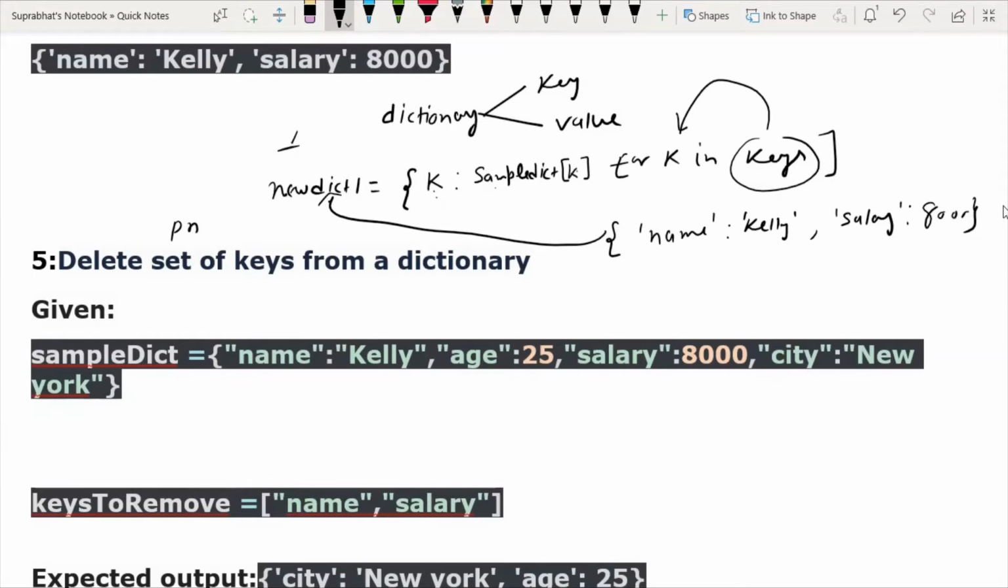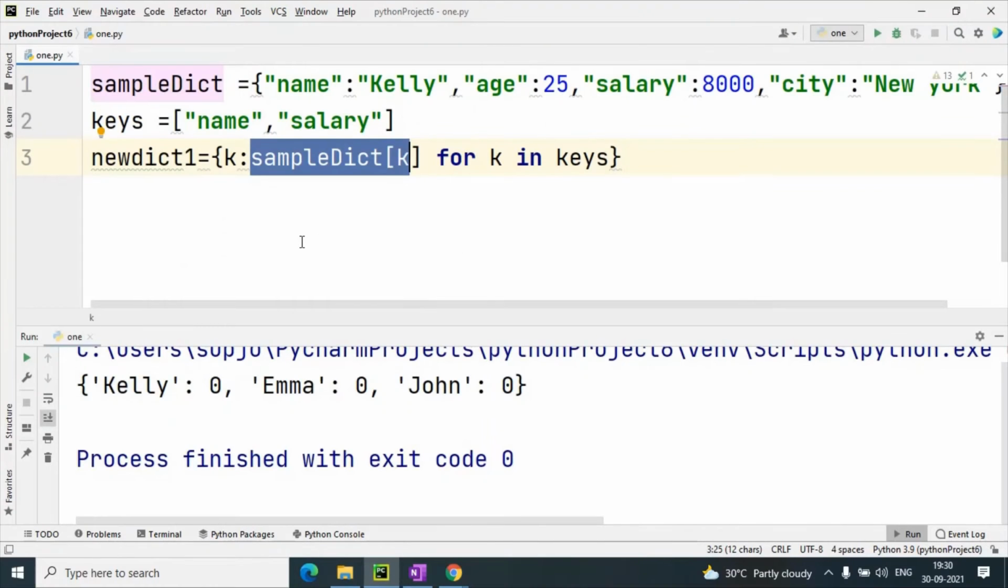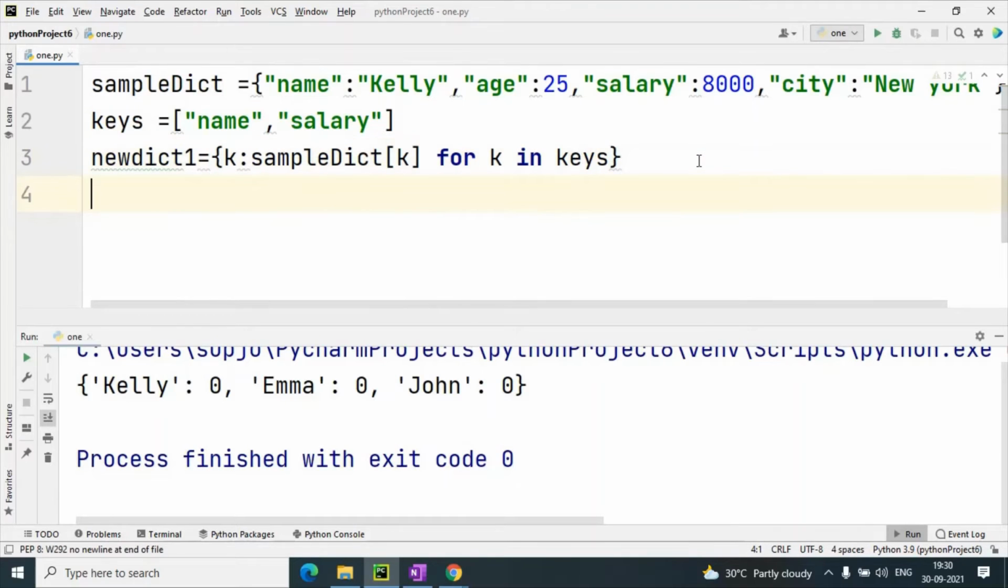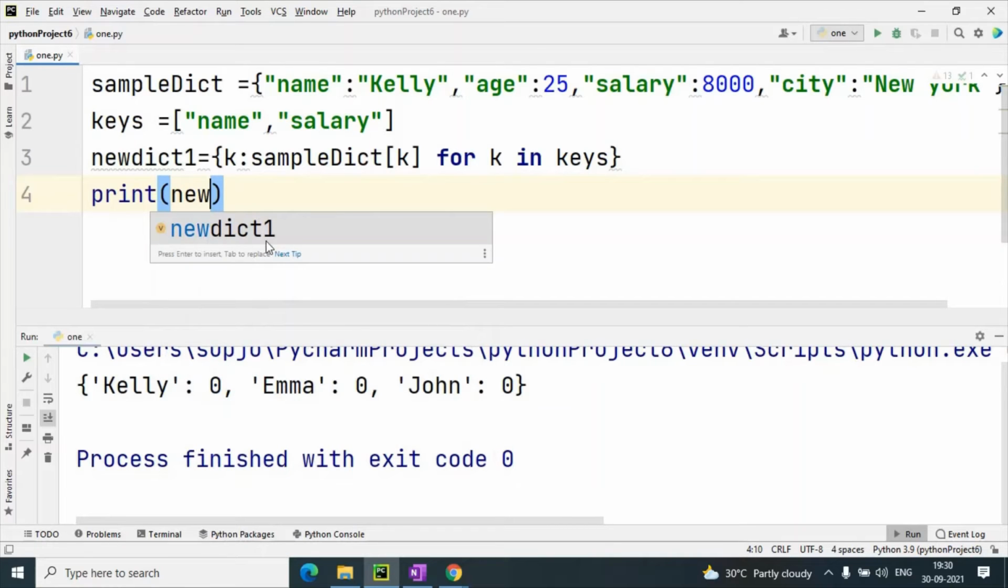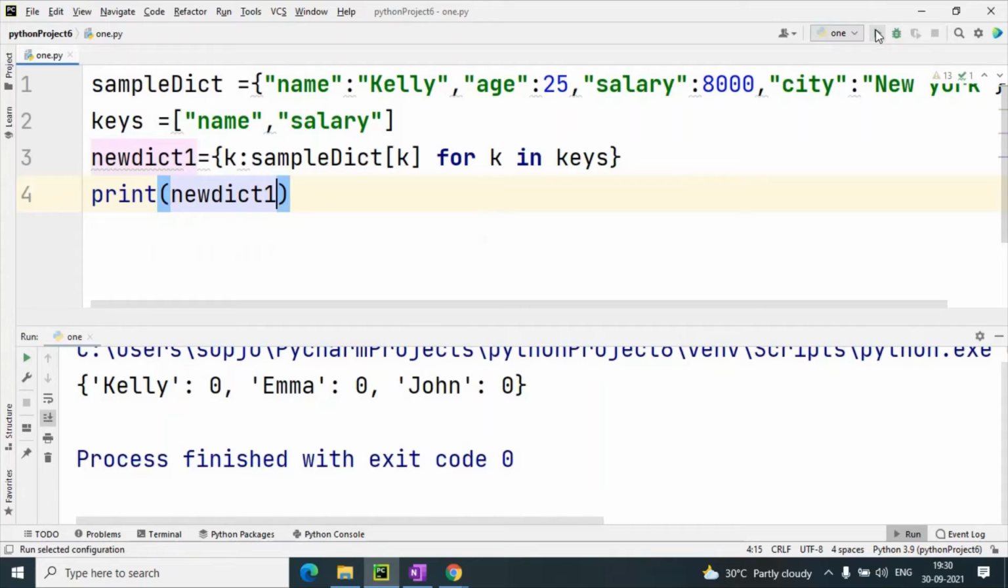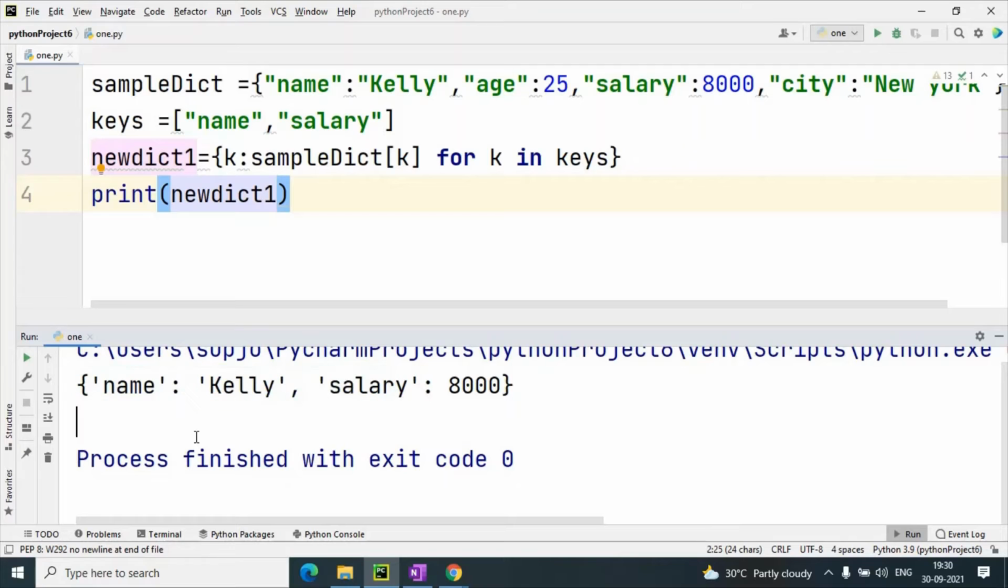When I print this new dict 1, then I will give the output in this way. I am going to give you a practical demonstration. So when I print new dict 1, what will it print? It will print two items, name Kelly and salary 8000. Understand? This is our sample dictionary.